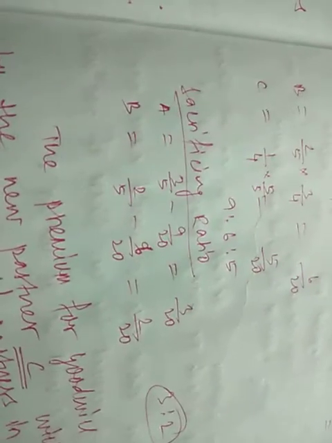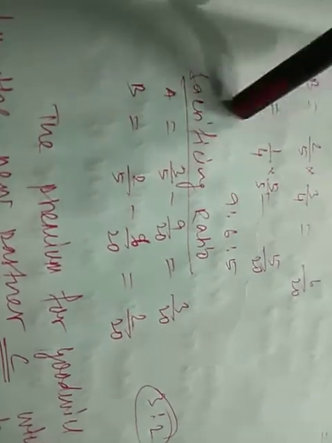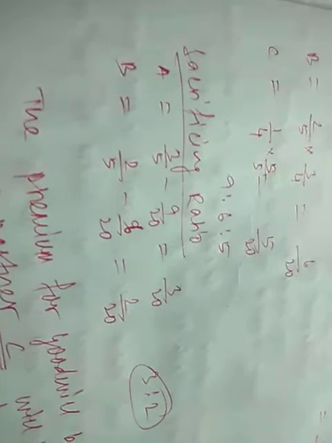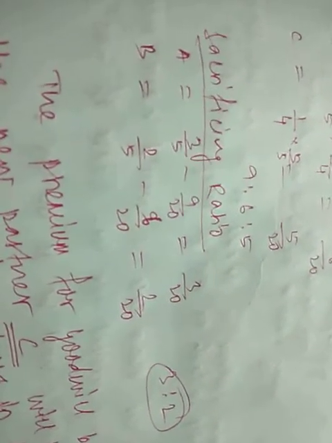Now let us see what is the sacrificing ratio between A and B. A's old ratio was 3/5 and new ratio is 9 plus 6, 15, plus 5, 20, so 9/20. Sacrificing ratio, we know, is old ratio minus new ratio. So A 3/5 minus 9/20, B 2/5 minus 6/20. It will come to 3/20, 2/20. So the sacrificing ratio between A and B is 3:2.